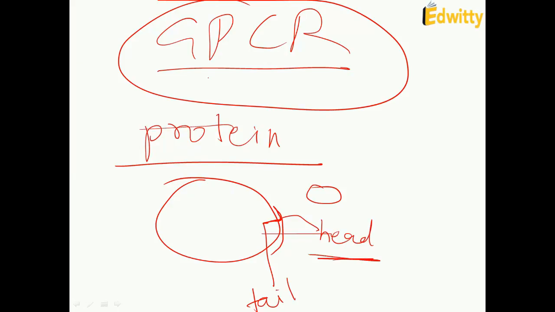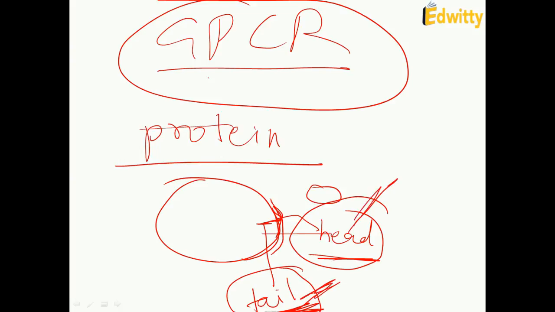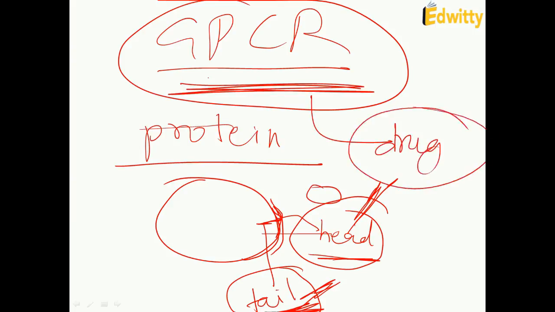Now this head and tail, these are receptors. These are the receptors of the GPCR. Now the head is in the cell membrane, and the tail protrudes from the cell membrane inward, into the cell. Okay, now whatever drugs we administer bind to these receptors, these two receptors, the head and the tail, and these receptors react to the administered drugs in the body to eventually control reactions like blood pressure, vision, taste, etc. So this is how GPCR proteins help in drug delivery, in increasing the efficiency of drugs, and in the function of the drug.